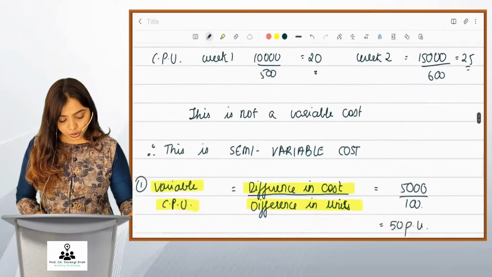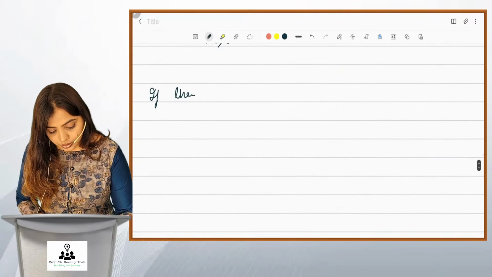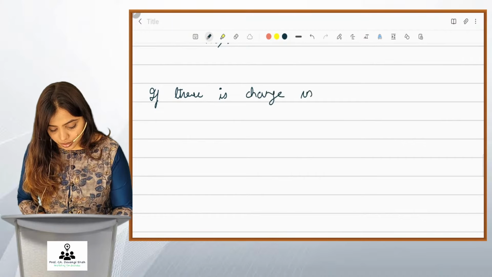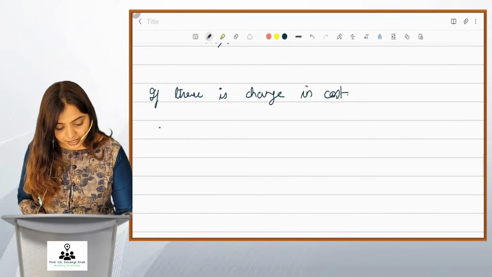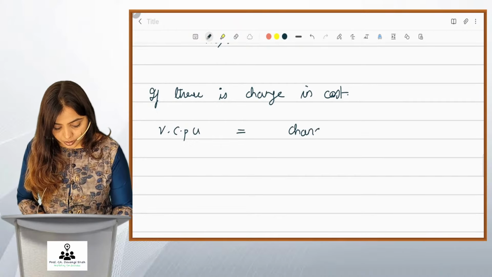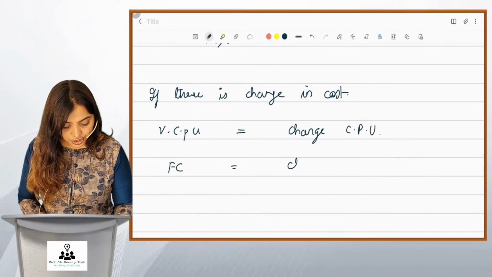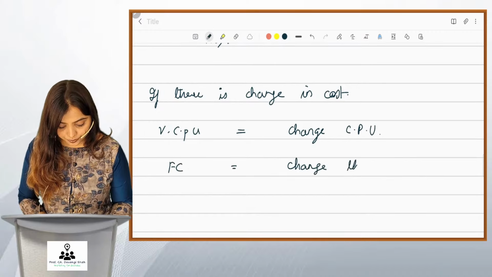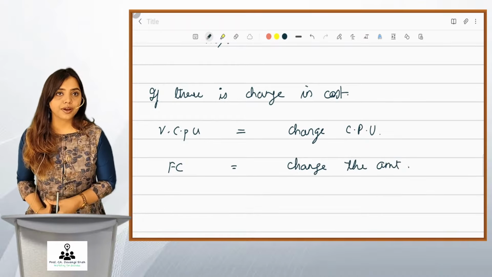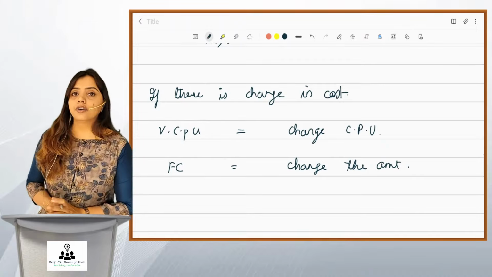And one more thing you should notice that if there is any change in cost, तो वेरिएबल कॉस्ट पर यूनिट में चेंज कॉस्ट पर यूनिट और फिक्स्ड कॉस्ट में चेंज the amount. Got it friends? तो आपको अमाउंट चेंज करना होगा. ठीक है, so friends, this is how I would conclude the flexible budget.